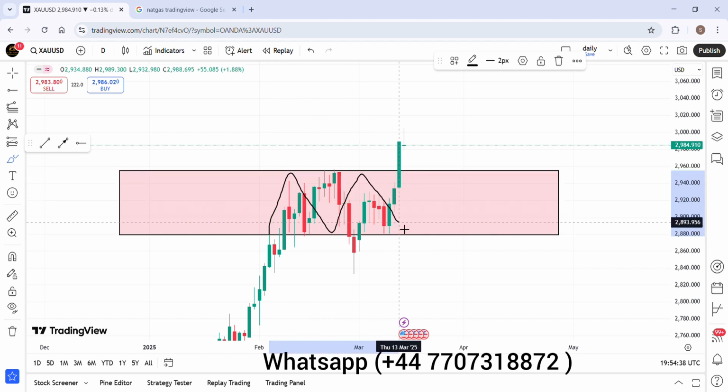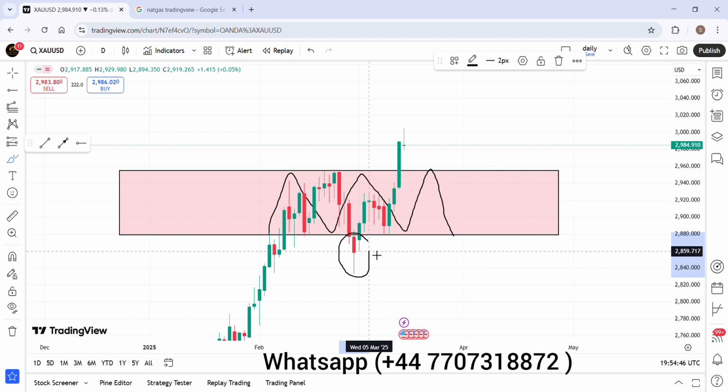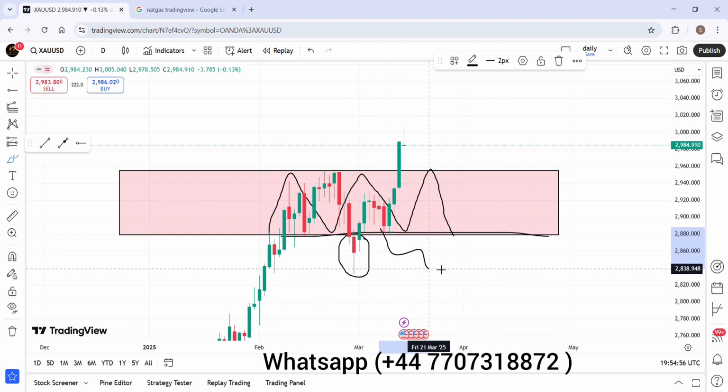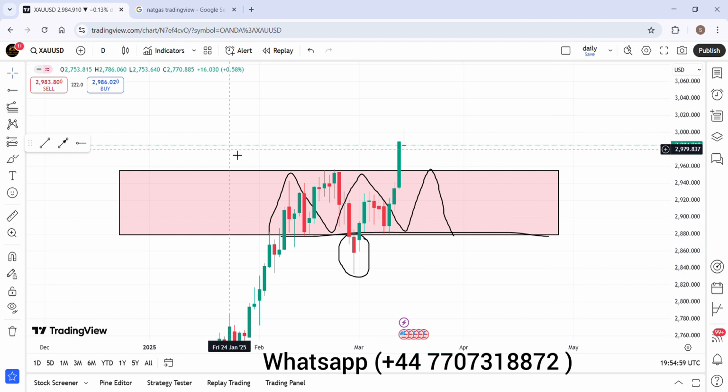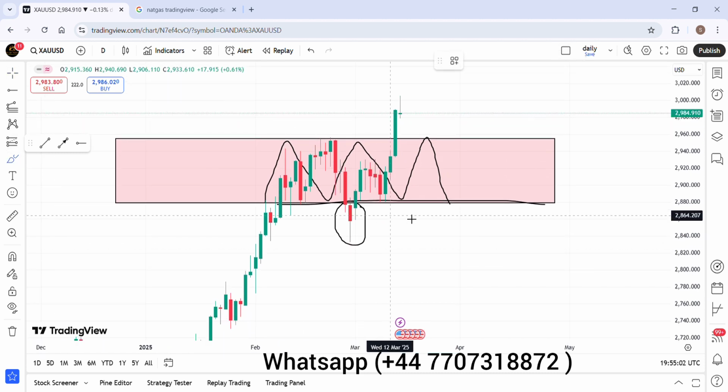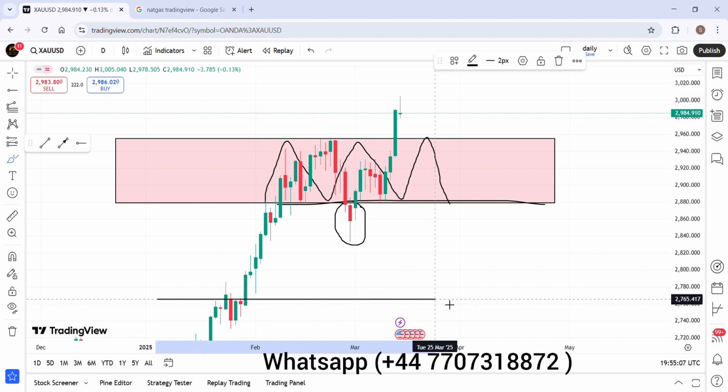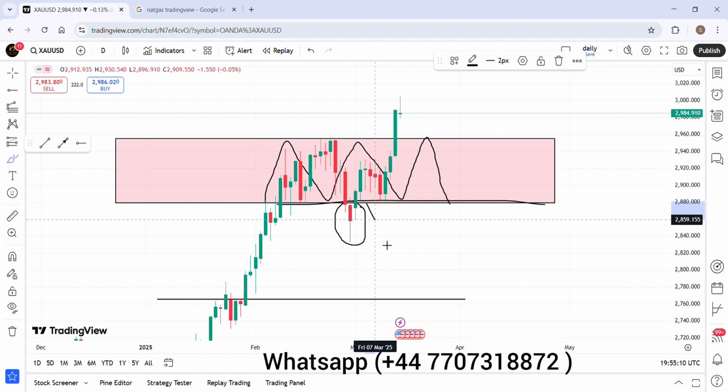Okay, this was the move of gold. What is this? This is a fake breakout, a totally fake breakout to entrap the sellers. When the market broke out of this structure, many people thought that gold would fall, and many thought we had selling pressure and the next target would be 2765. Many people entered here blindly, but gold manipulated them and gave a bullish move. So this is a fake breakout.